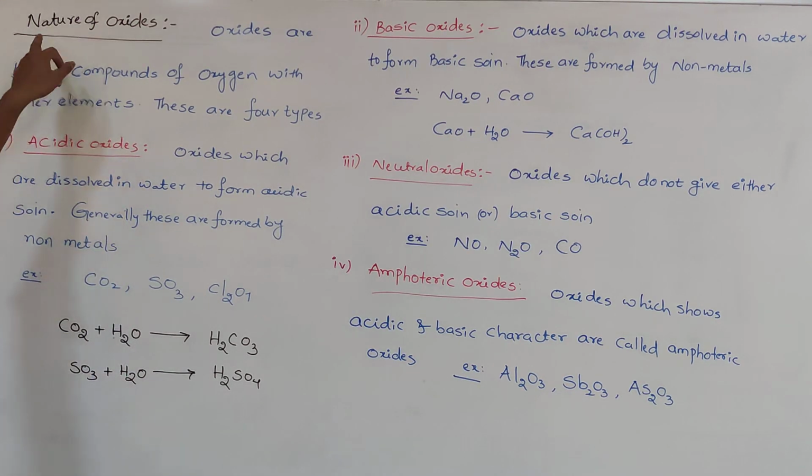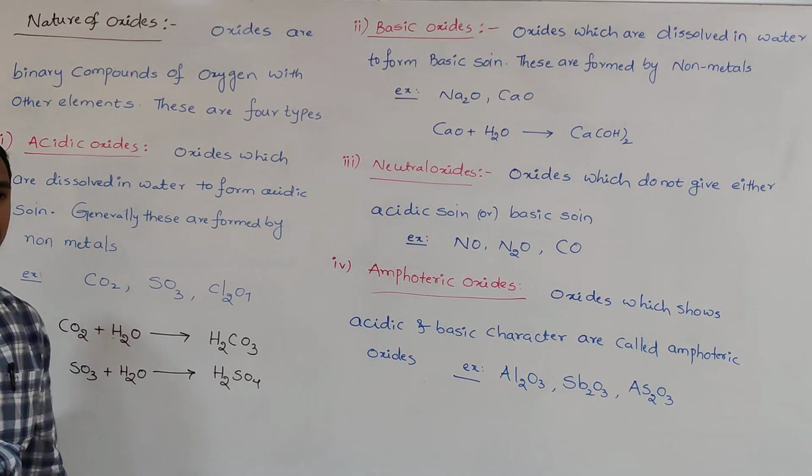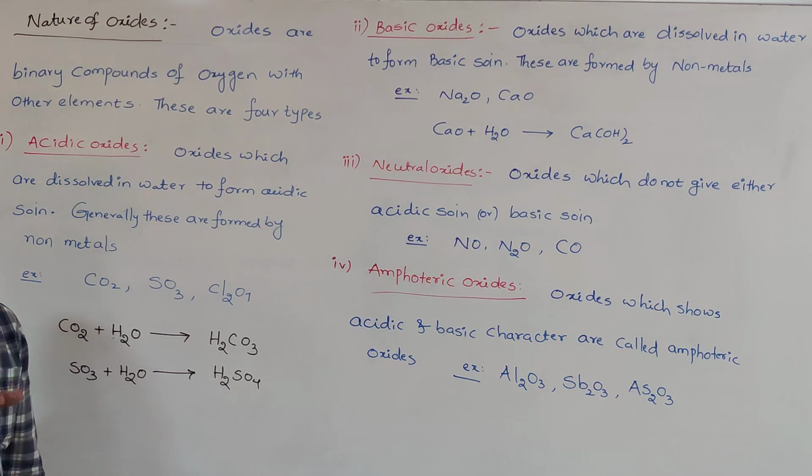So the next topic is nature of oxides. Most of the elements can form oxides. What do you mean by oxides? An oxide is nothing but element plus oxygen. Any element other than oxygen that is combined with oxygen, whatever compound is formed, is called an oxide. These oxides are of four types: acidic oxides, basic oxides, neutral oxides, and amphoteric oxides.